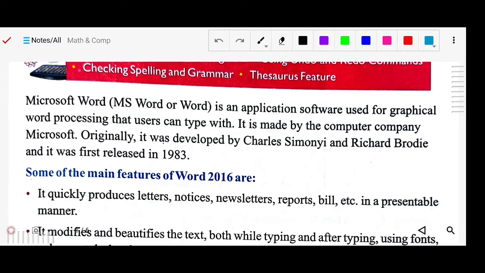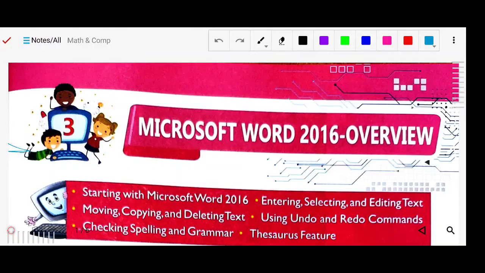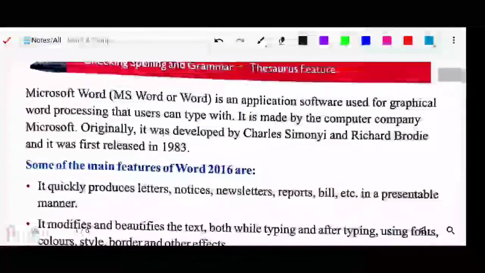What do we mean by graphical word processing? It means you can write the text in a stylized form. You can see a heading, and with it some colorful boundaries and some styles. You are arranging your words nicely, decorating your words, so that comes under graphical word processing. That facility is available in Microsoft Word 2016.